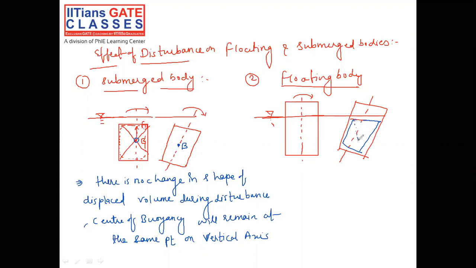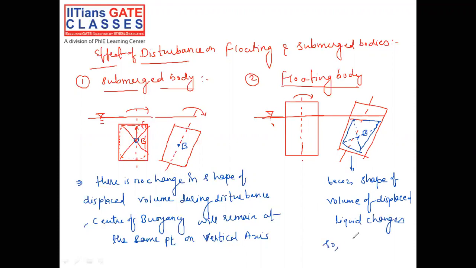Now the center of buoyancy will not be on the vertical line. It will start shifting from the vertical axis, because the shape of the volume of displaced liquid changes.